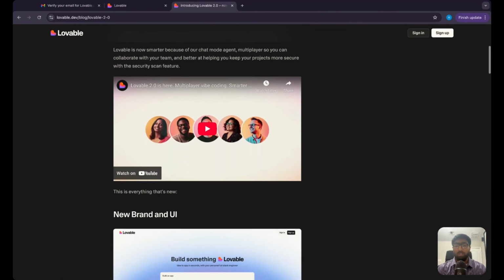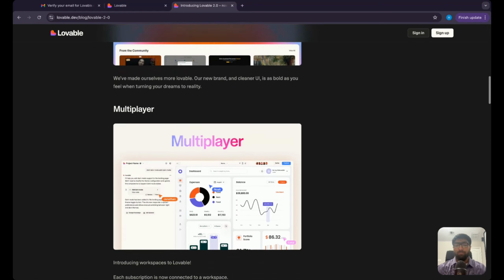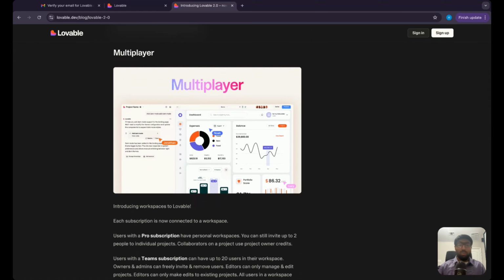This came out a few days ago. Obviously, they had a brand overhaul, new UI, new logo. It kind of has a bit more of a crisp look. A big deal is that you can now collaborate on your Lovable projects.